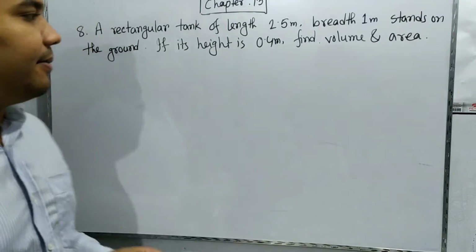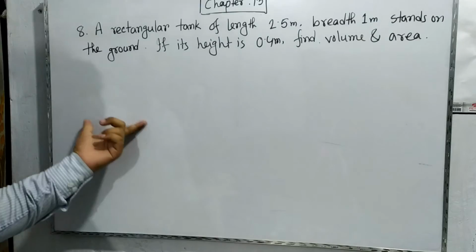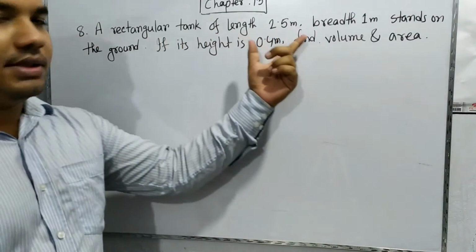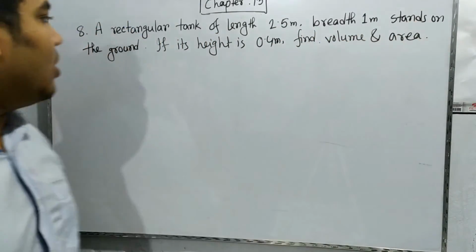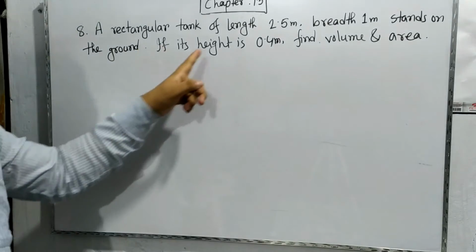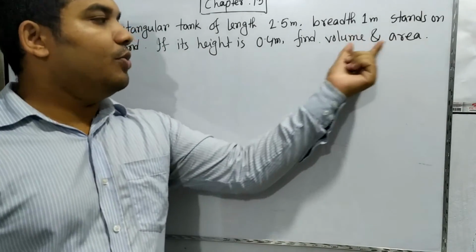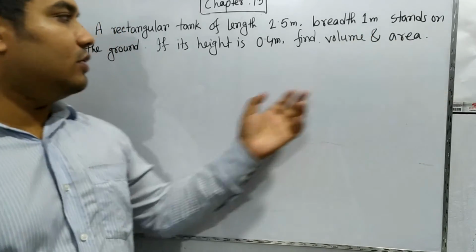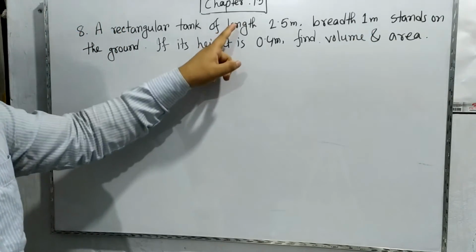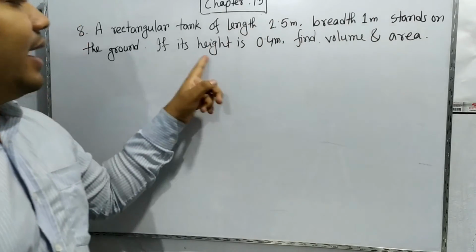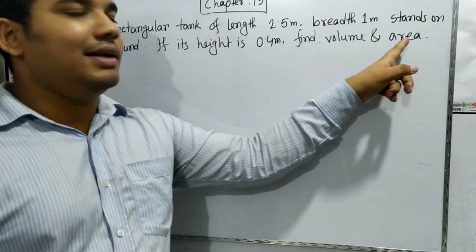Here is our second math. It says a rectangular tank of this length and breadth stands on the ground. If its height is this, you need to find the volume and area. It's a very easy one also. Here the length, breadth and height are given. Just find the volume and the interior area.